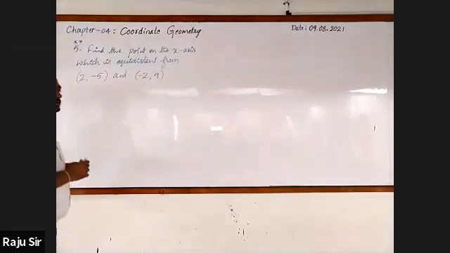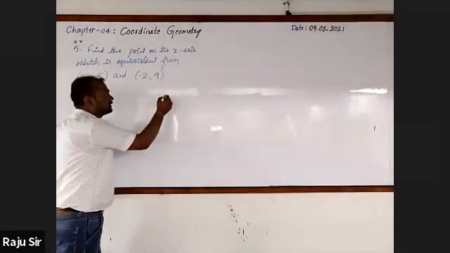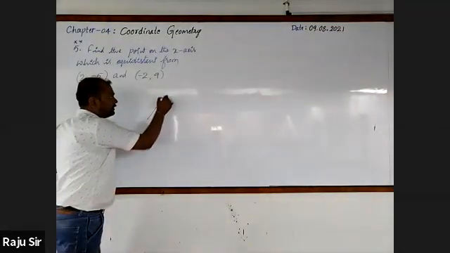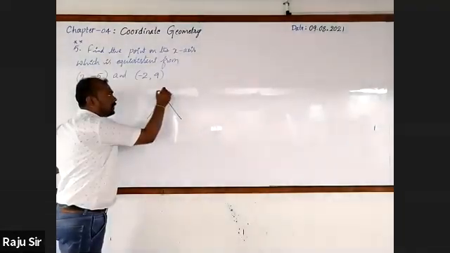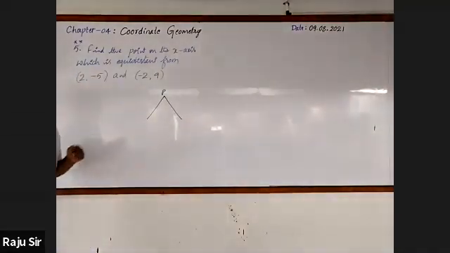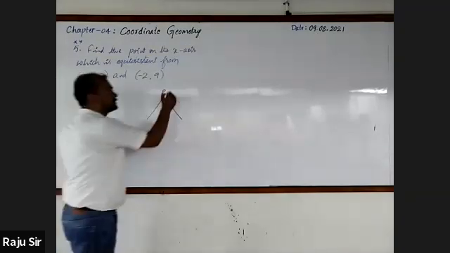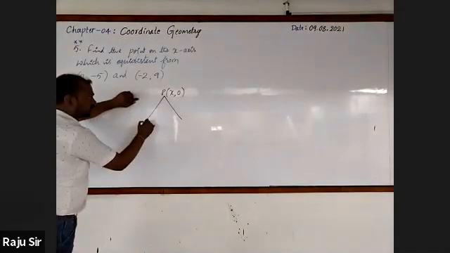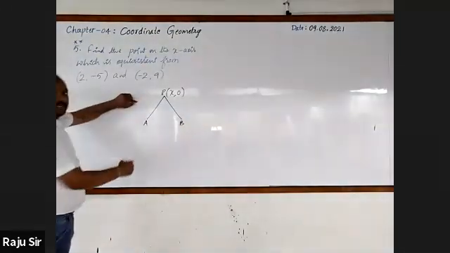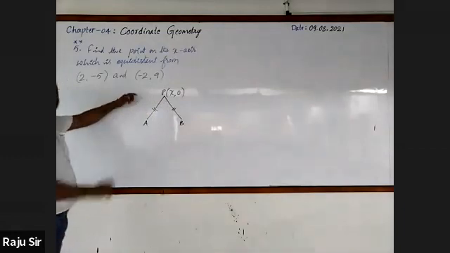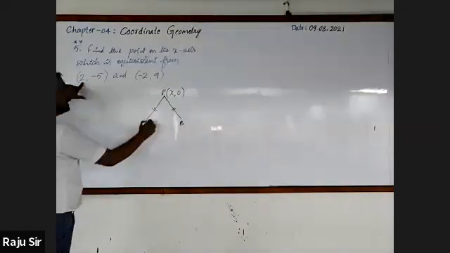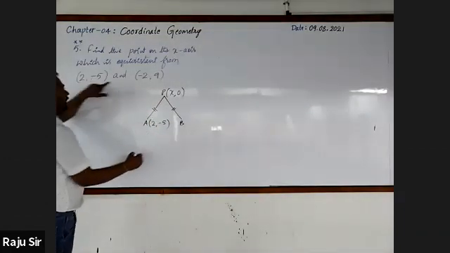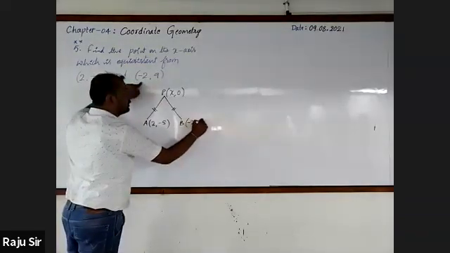Please just look at it, I'll explain with a figure. This is the point P, and this point is on x-axis. Tell the coordinates. It is x comma 0. This point on the x-axis is equidistant from 2 points. I call them A and B. That means AP equal to BP. Let us take A as 2 comma minus 5 and B as minus 2 comma 9.